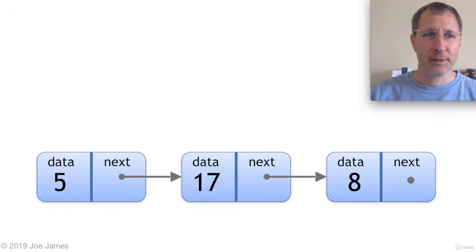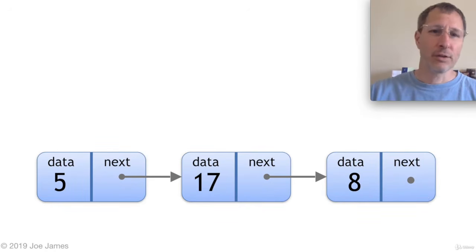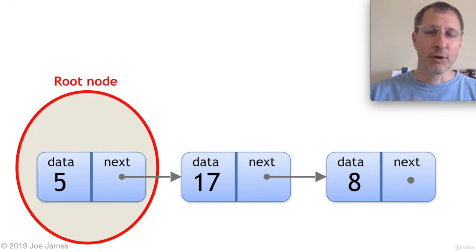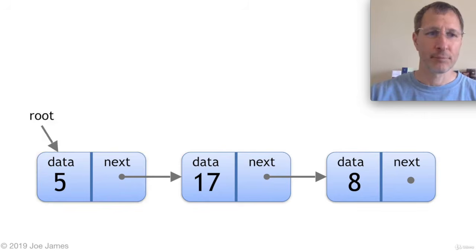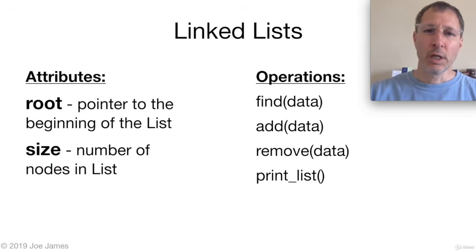Now a linked list looks something like this. Each node has its own piece of data, and it also has a pointer to the next node. There can be any number of nodes. It's basically unlimited, only by the amount of memory you have in your system. And the very last node here, you'll see, there's no next pointer. So we're going to store a None there to indicate that there's no next node. That's the last node in the list. At the very front, we call that the root node. That's the first node in the list. So we need a pointer to the starting point for the list, and this is what we call the root.